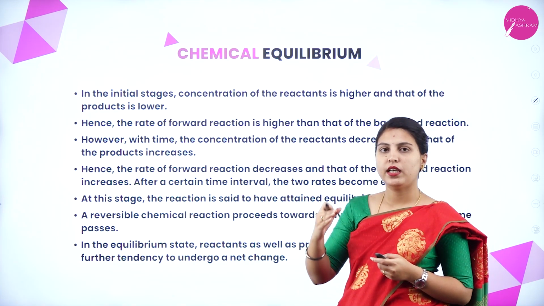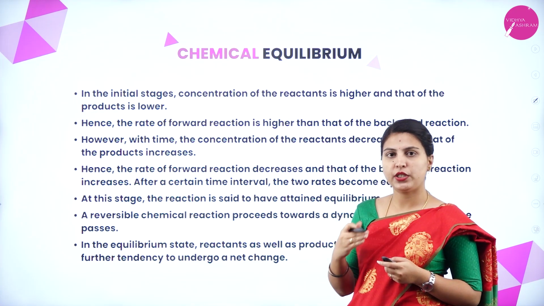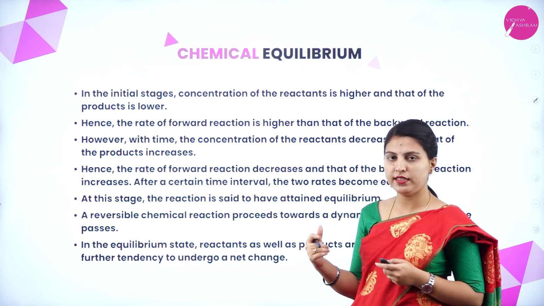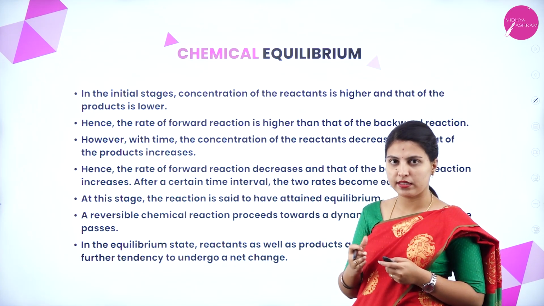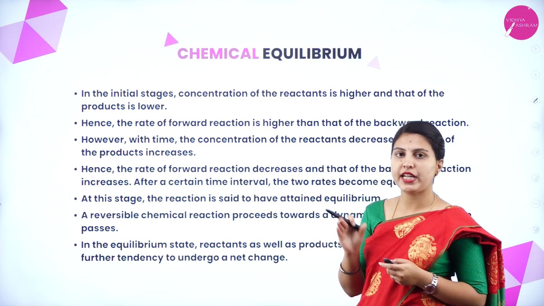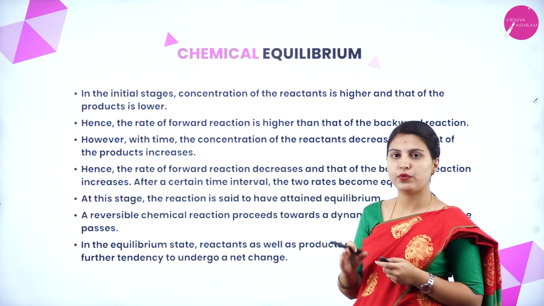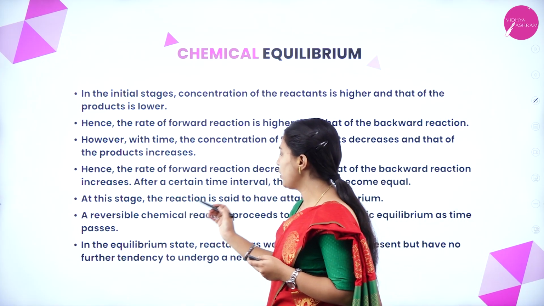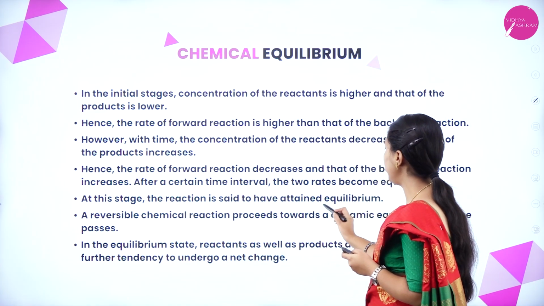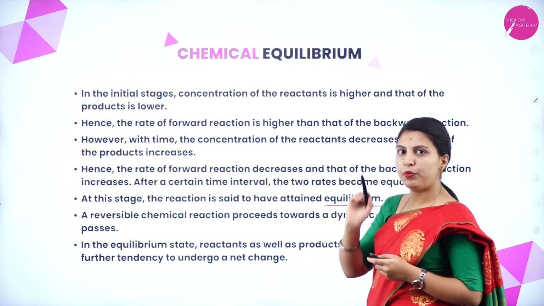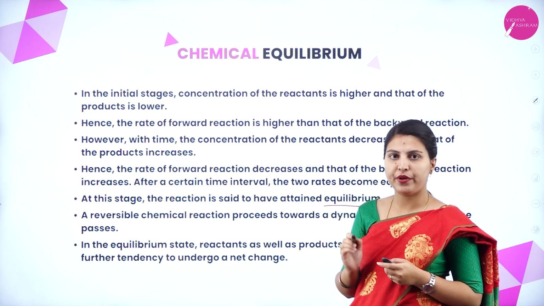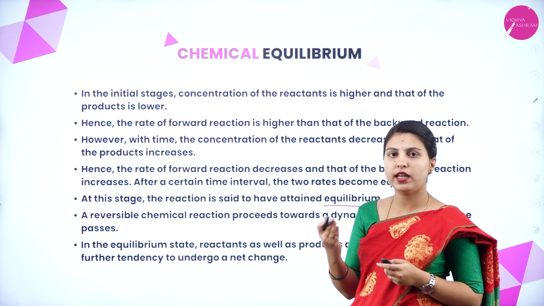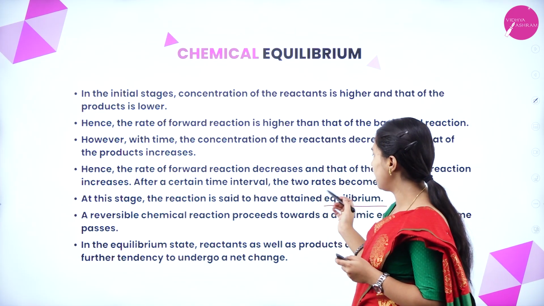At first the reactant phase will be more and the product phase less. After the formation of product, the product phase will be more and the reactant phase less. Finally both become equal. At this stage, the reaction is said to have attained equilibrium, when the forward reaction and backward reaction have the same rate.